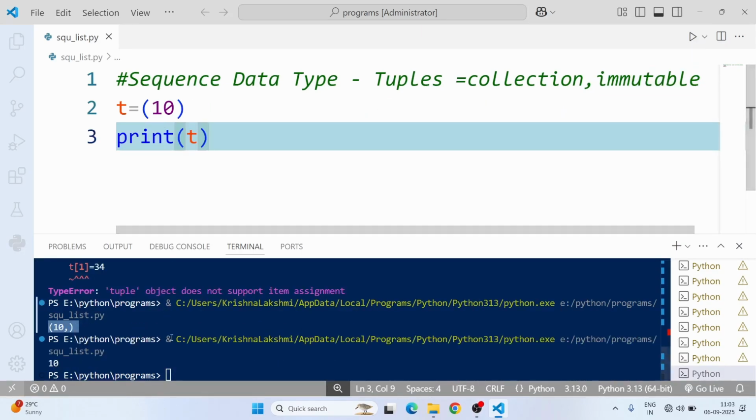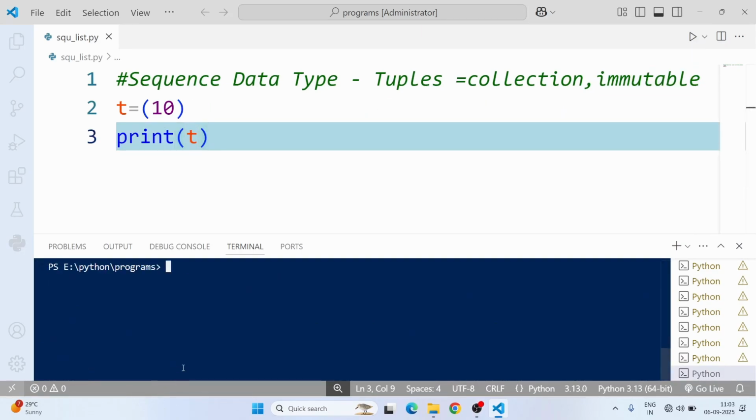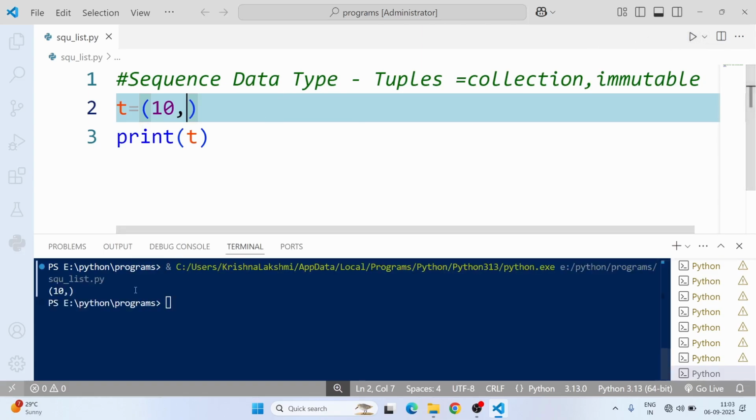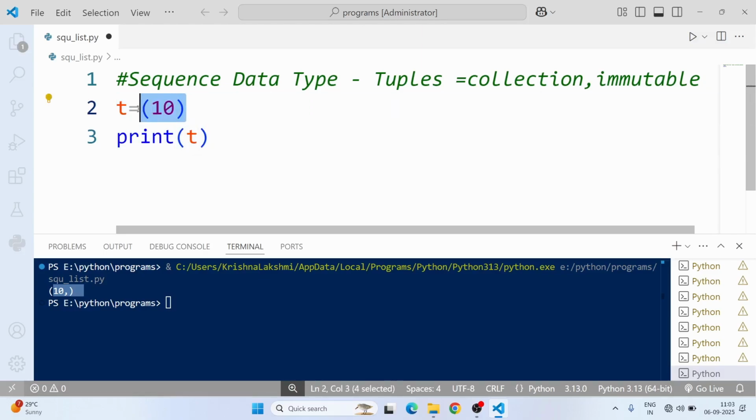If there is only one value, we are going to use a comma, which is taken as a tuple. Now I'm going to run this code. 10 comma, it is like a tuple. Suppose there is no comma here, it will be taken as an integer.